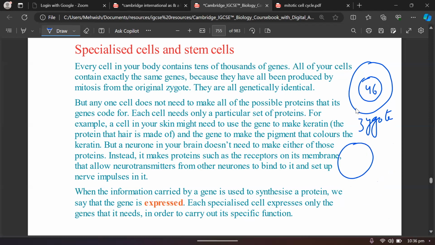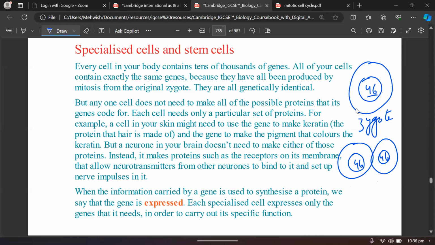It first makes two diploid cells with 46 chromosomes. And before mitosis in the zygote, first the number of chromosomes gets doubled, and then they divide into two cells, and then each cell again divides into four cells, then eight cells, then 16 cells.